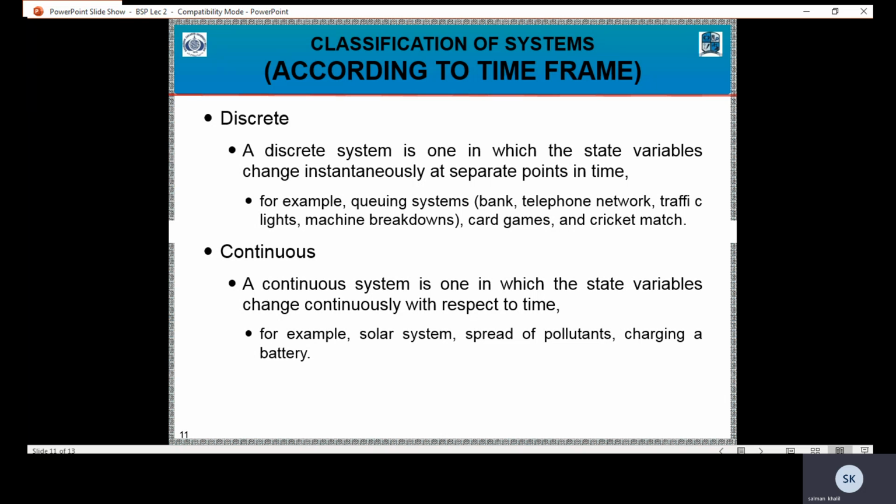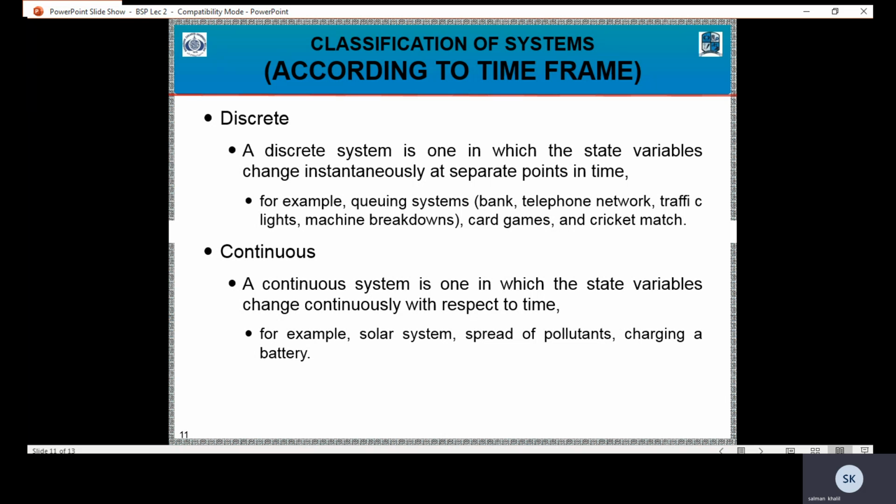According to time frame, discrete. A discrete system is one in which the state variables change instantaneously at separate points in time. For example, queuing system, bank, telephone network, traffic lights, machine breakdowns, card games, and cricket match.